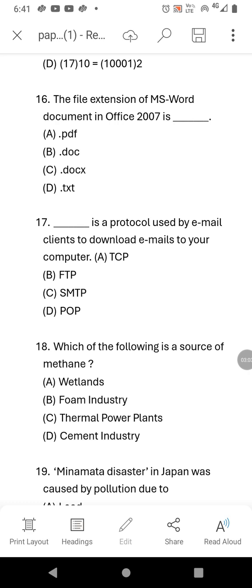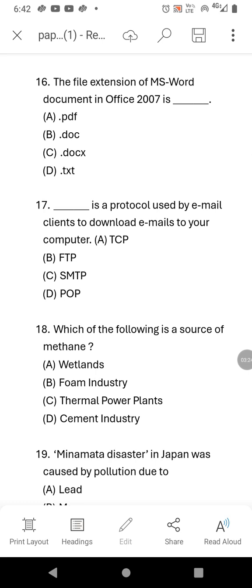FTP means file transfer. SMTP means used to send emails. So the right answer is POP, post office protocol, where you can download emails from server to computer.